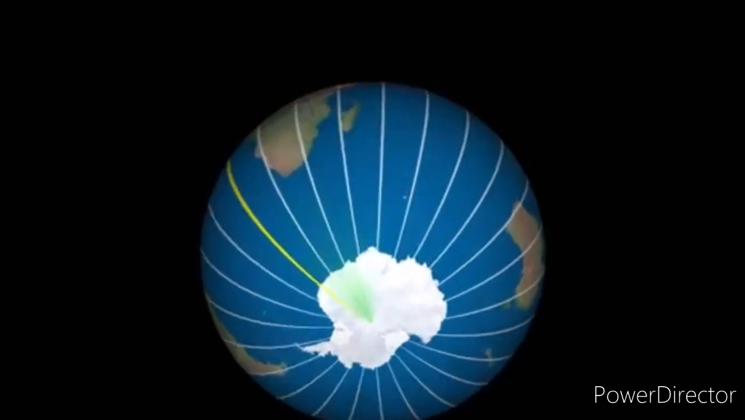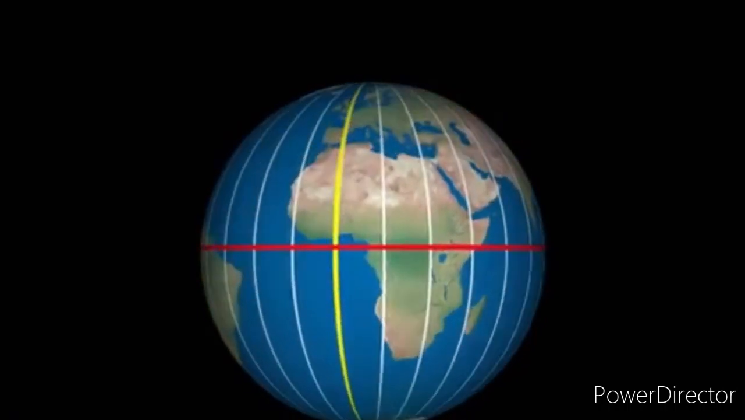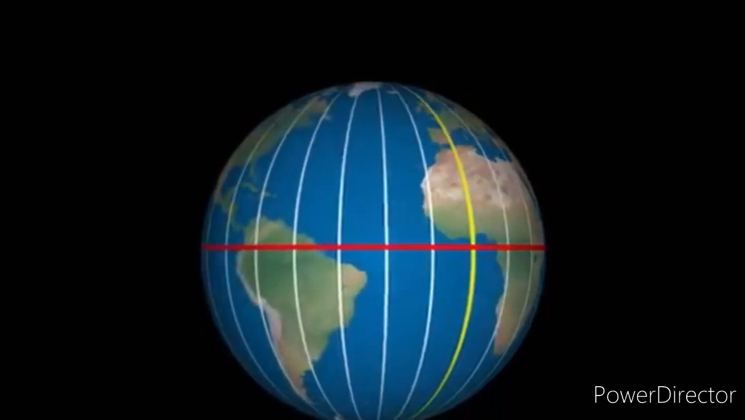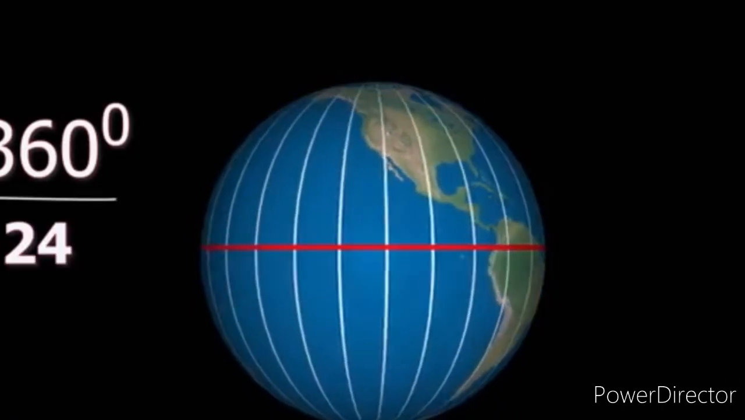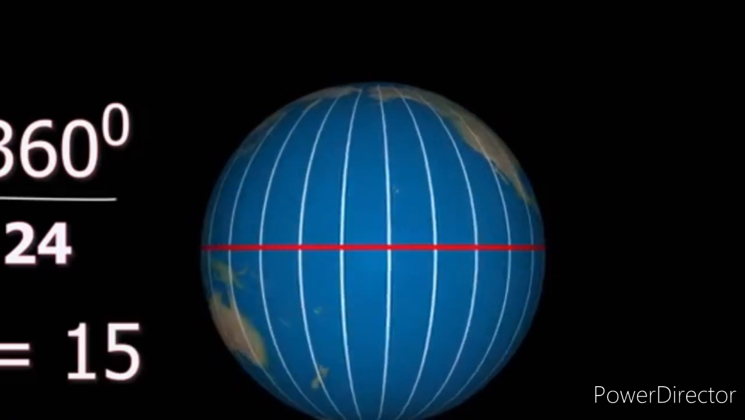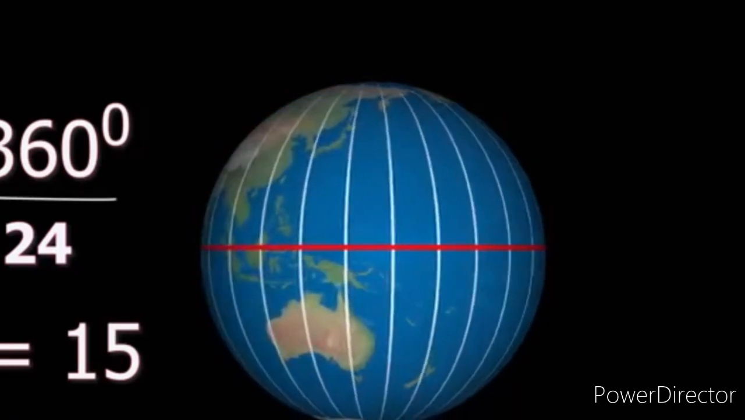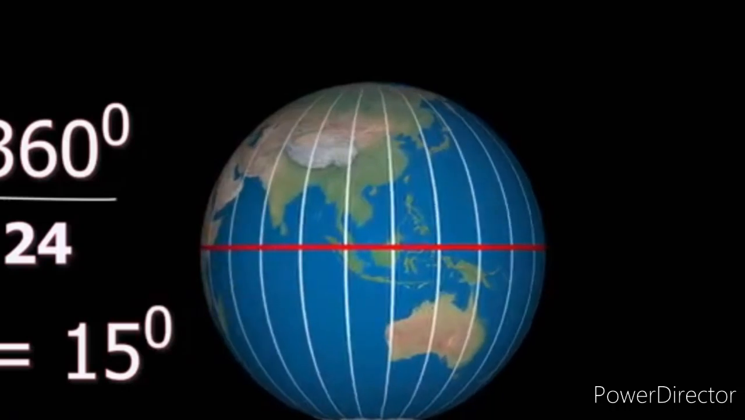So in 1 hour, how much will it travel? So it is 360 divided by 24, and the answer we get is 15. That means the Earth rotates 15 degrees in 1 hour.